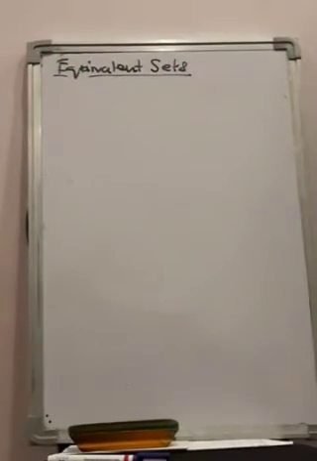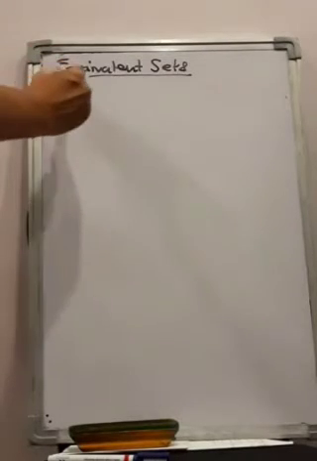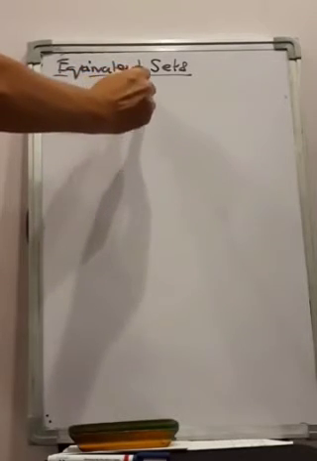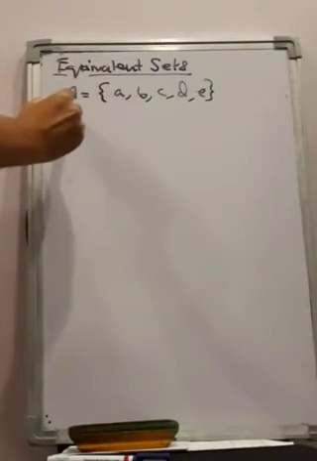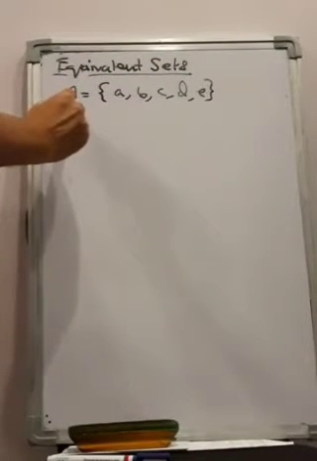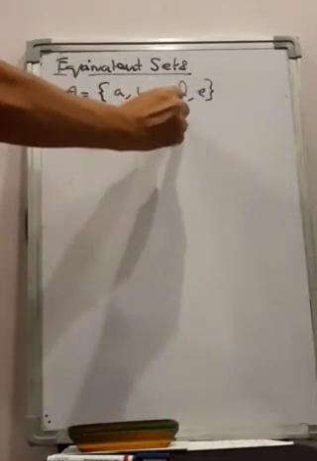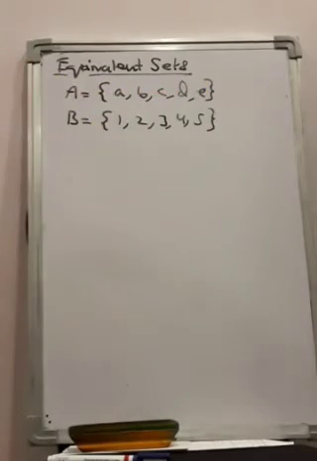Equal sets are those which have the same elements, and equivalent sets are those which have the same number of elements. For example, suppose in the previous example I wrote A equal to A, B, C, D, E, and then I write another set B as 1, 2, 3, 4, 5. That means I am writing the first 5 natural numbers.